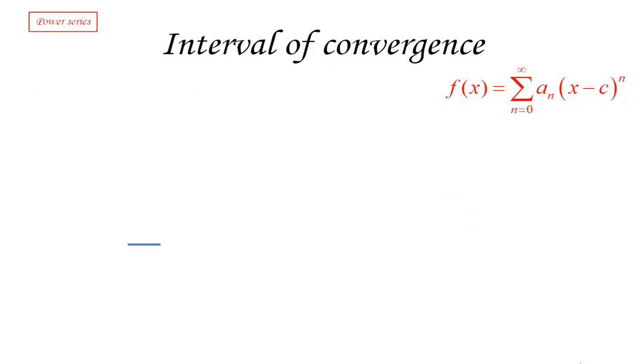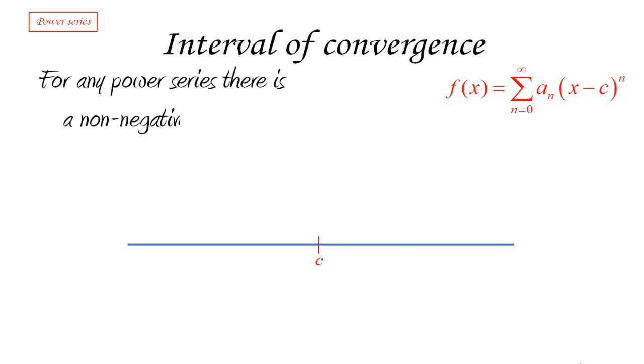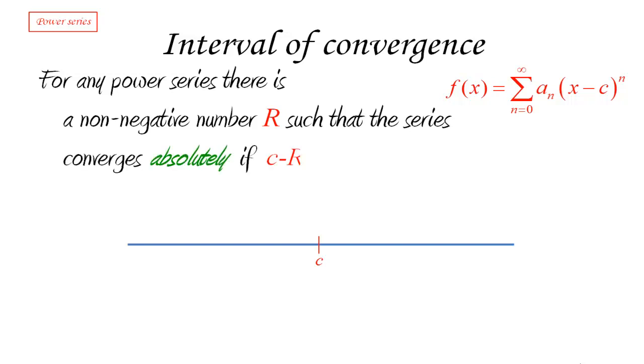In fact, now let's say that this is the real line. So we know that this is c. If this is c, the center of convergence, then the series definitely converges at c. Okay. So now it turns out that for any power series, there is always a non-negative number r, such that the series is going to converge absolutely if x is between c minus r and c plus r.